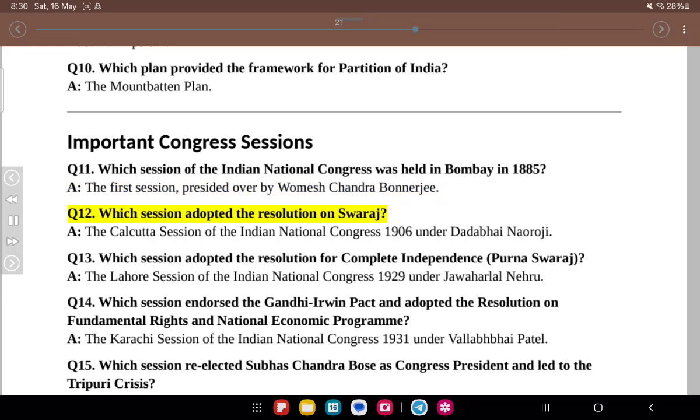Q12. Which session adopted the resolution on Swaraj? A. The Calcutta session of the Indian National Congress 1906 under Dadabhai Naoroji. Q13. Which session adopted the resolution for complete independence, Purna Swaraj? A. The Lahore session of the Indian National Congress 1929 under Jawaharlal Nehru. Q14. Which session endorsed the Gandhi-Irwin Pact and adopted the resolution on fundamental rights and national economic program? A. The Karachi session of the Indian National Congress 1931 under Vallabhbhai Patel.